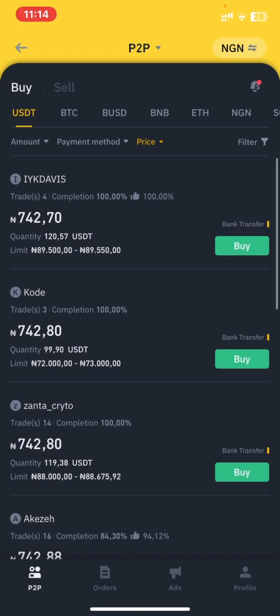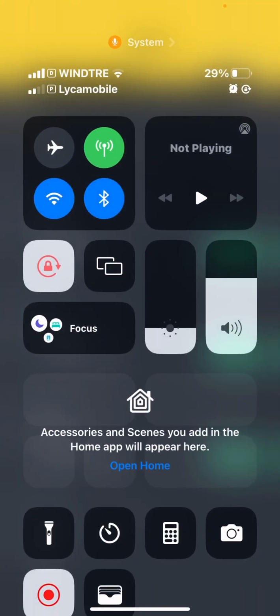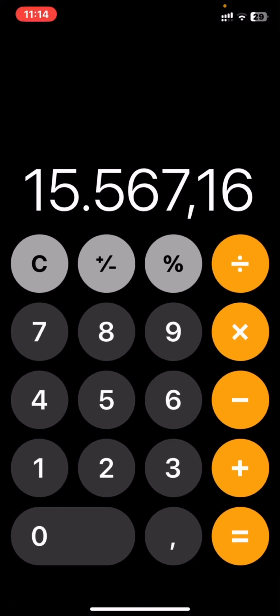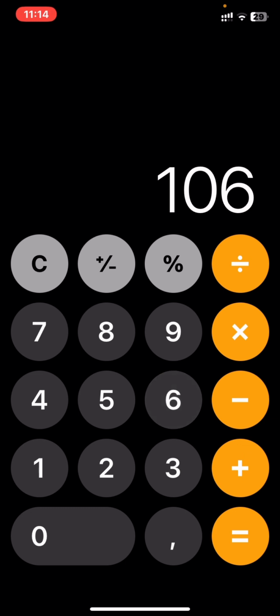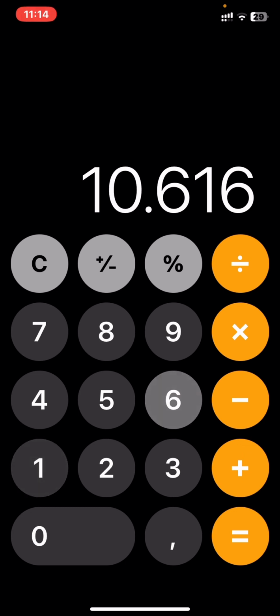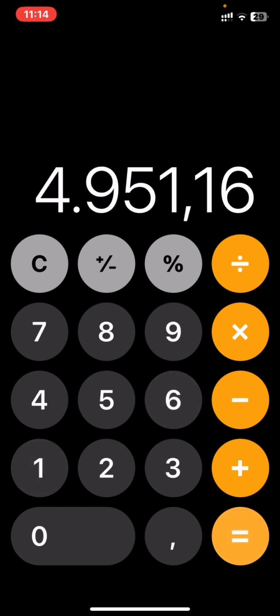That's the amount of money you'll be getting. So you have to minus 10,616. So you'll be making a profit of 4,951 naira with this single trade.